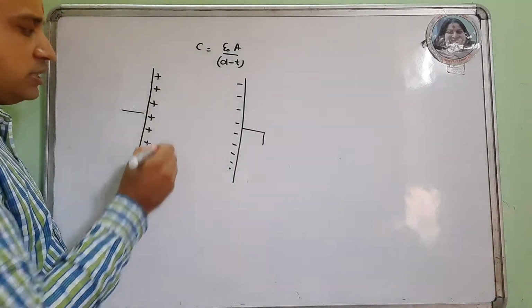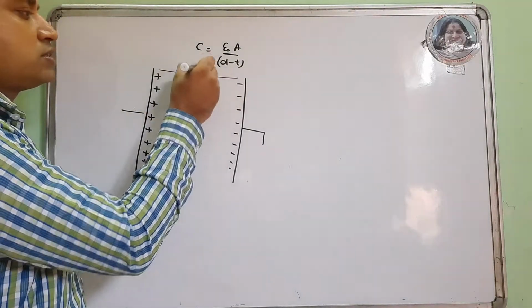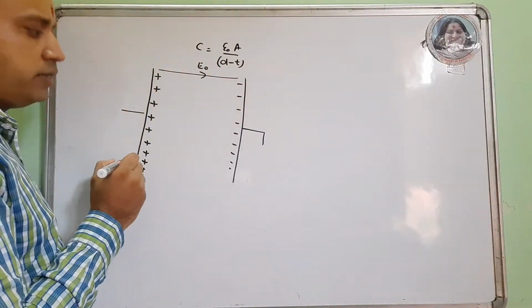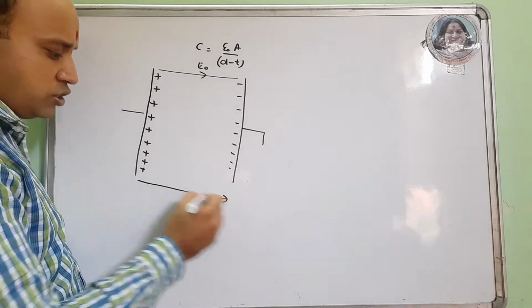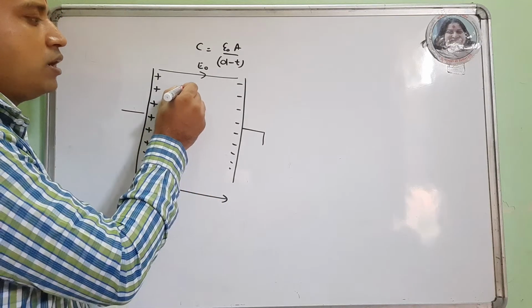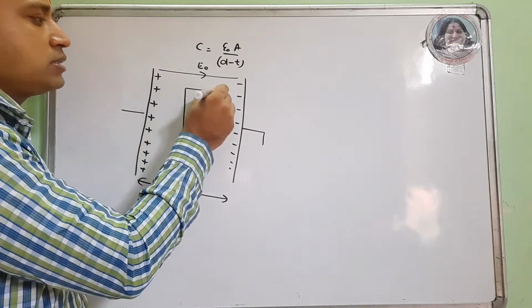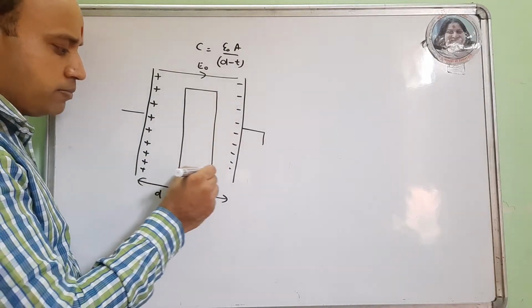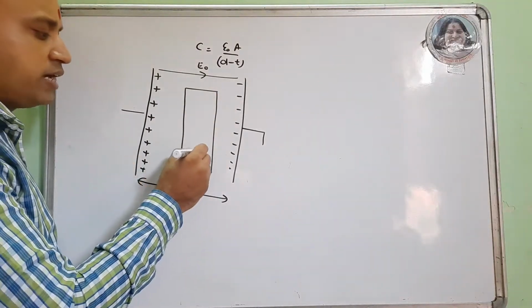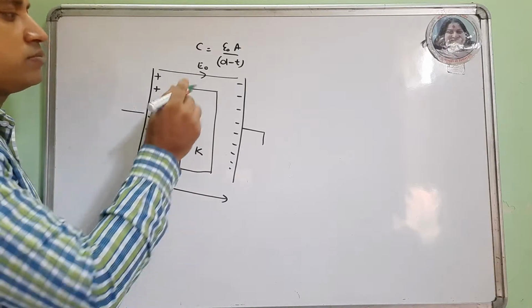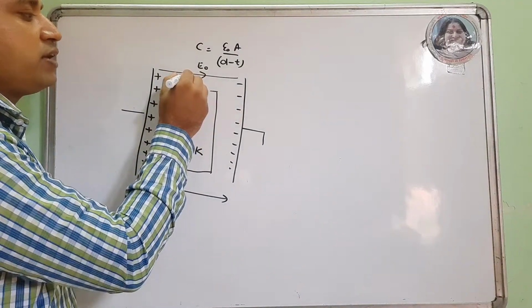Its electric field is E naught and the plate separation is small d. I place a dielectric slab of dielectric constant K completely in between the plates,